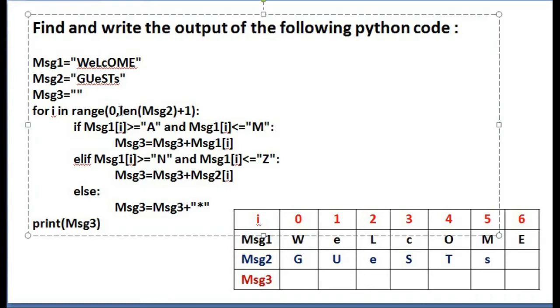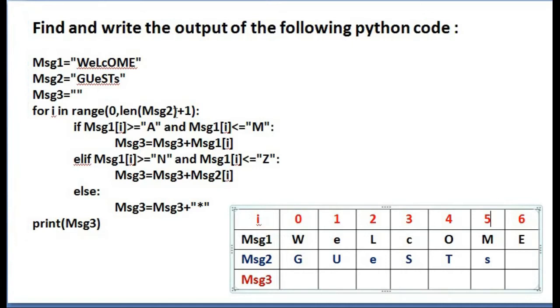What will be the result of len of MSG2? MSG2 equal to "guests". What is the length? 6. So len of MSG2 plus 1 you will get 7. So the range is 0, 7. I ranges from 0 to 6. Then come to the body of the loop.